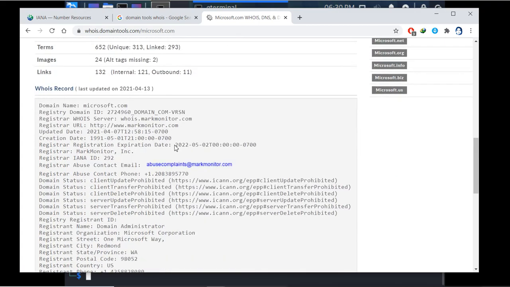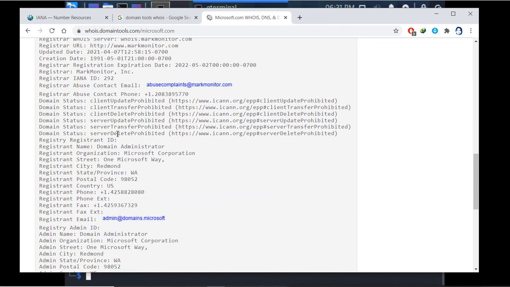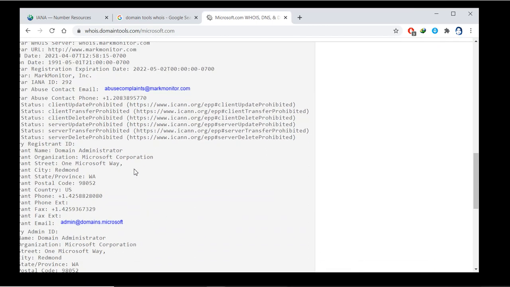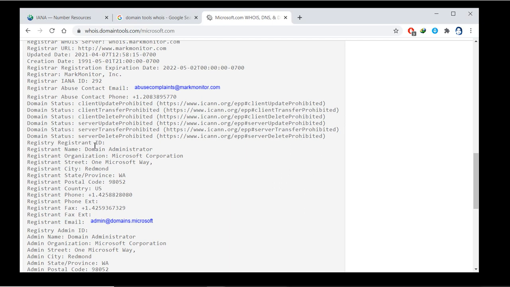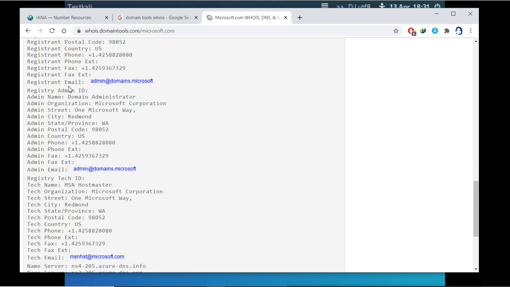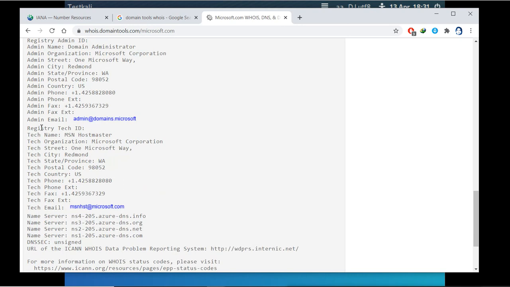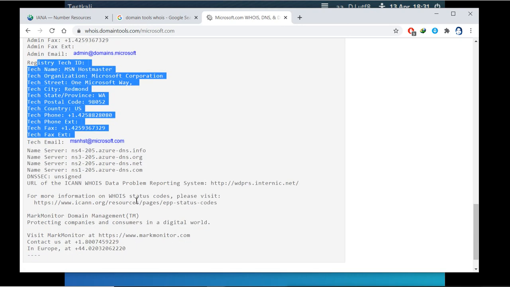So these are the detailed information like domain name, registered name, domain ID, Whois server. This is the Whois server information. Then contact detail about the Whois server. Then here it is showing the domain administrator information. The registered name is domain administrator, Microsoft Corporation, One Microsoft Way, city and state and postal code, country, phone number, email address. Domain admin information it is also showing here, email address, phone number, technical ID also it is showing here, detail, DNS servers information is showing here.